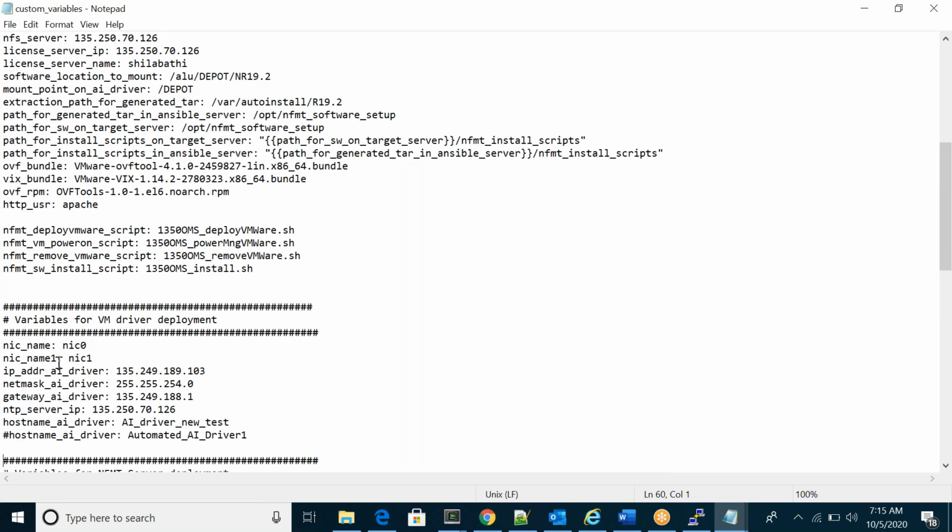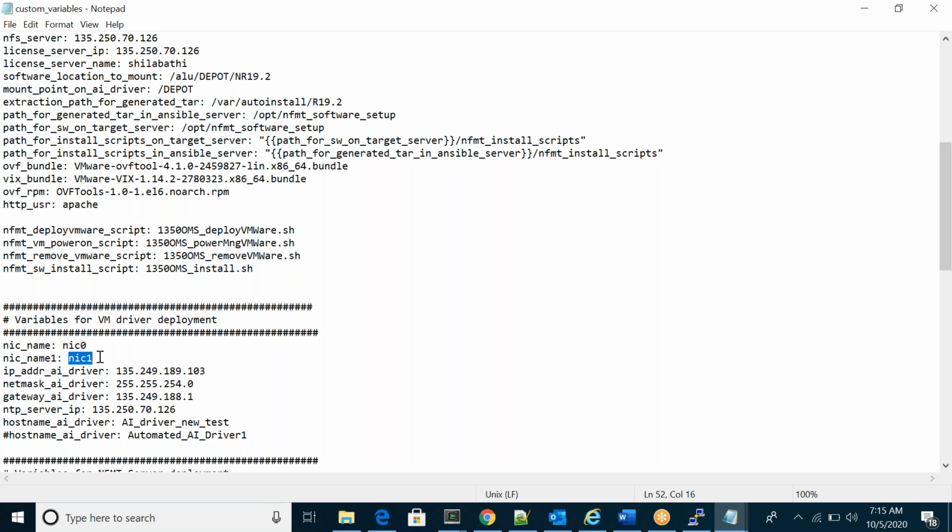For example, today my nickname is Nick1. If I hard coded it, maybe tomorrow I will change it to Nick 2, 3, 4, 5, 6. Then again we have to edit that playbook. It's very difficult. Sometimes we'll forget the place where we edit all those things.